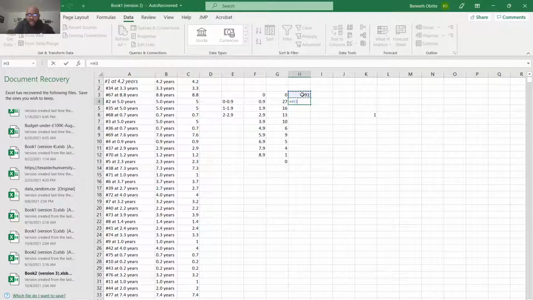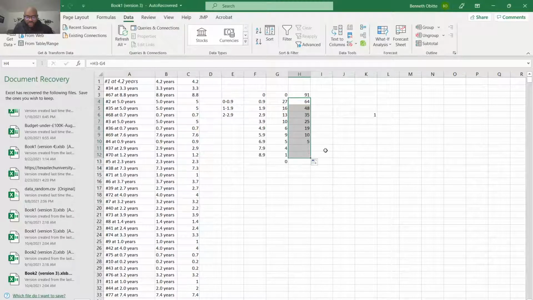If you're wondering where we got 91, please read the assignment and you'll see that we have 91 individuals in the cohort, minus 27. Okay, at this age class 16 died, how many will be alive? So it's 64 minus 16. We don't want to be doing that manually every single time, so we just drag down.